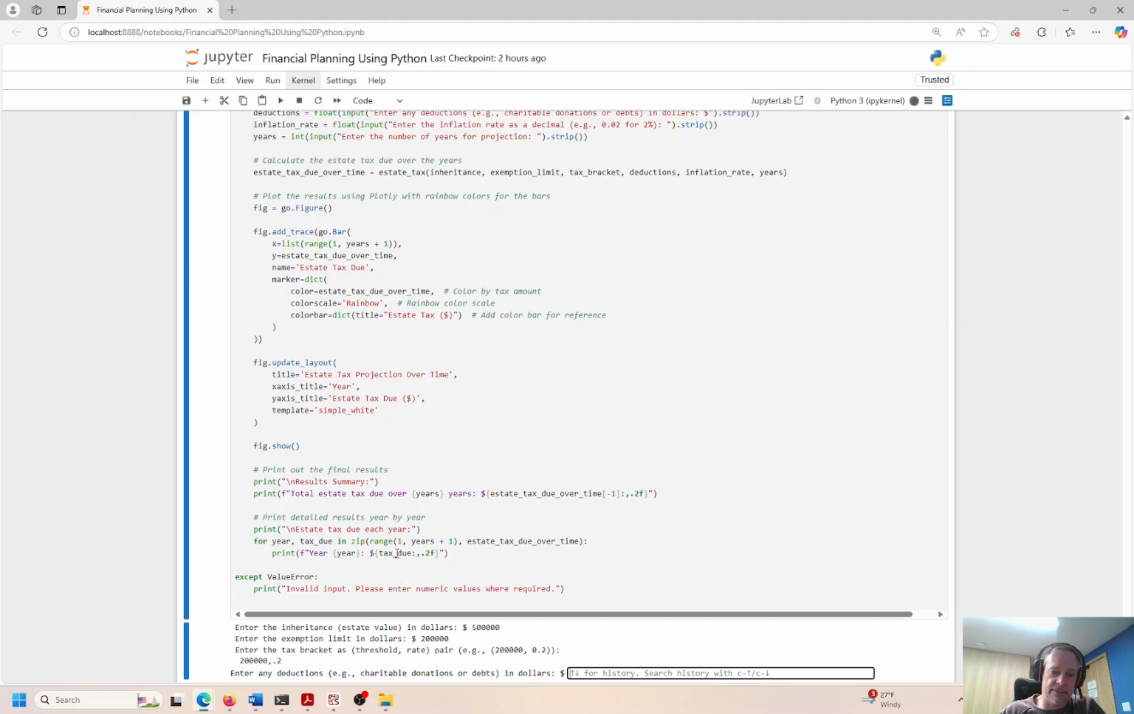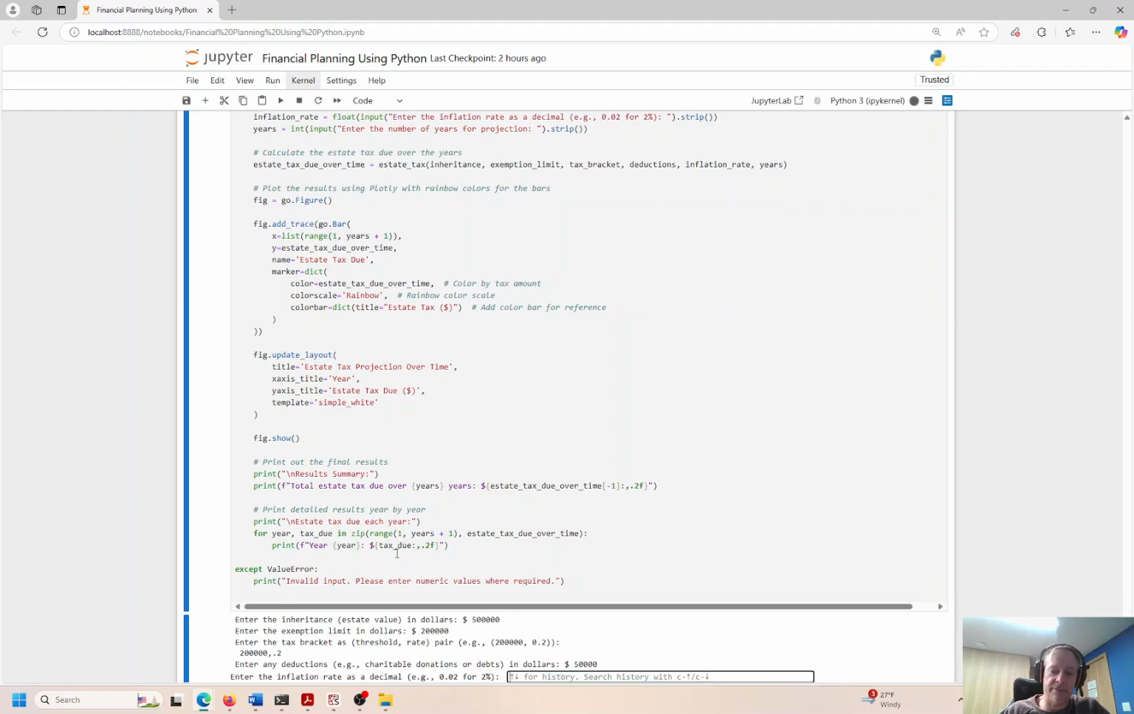Enter any deductions, charitable donations, things like this. I'm going to say 50,000. I'm putting 50,000 into charity. So if I give this straight to charity, I don't have to pay taxes on it because I don't get to benefit from the asset. It goes straight to charity. If I don't touch the asset, I don't pay taxes on it.